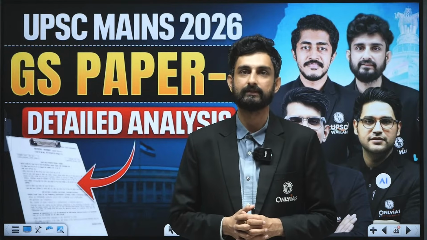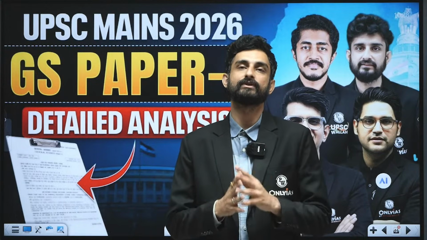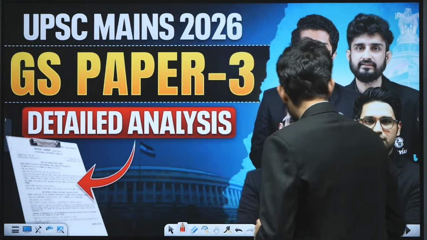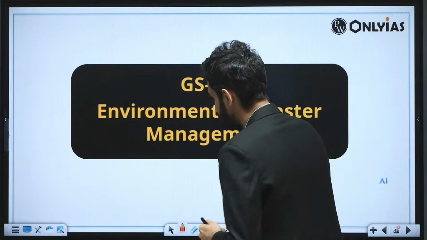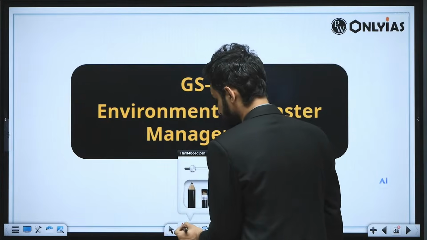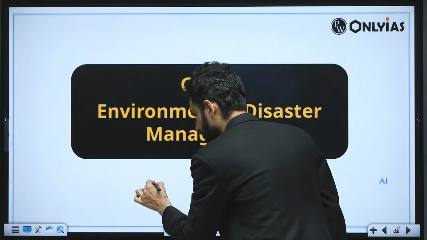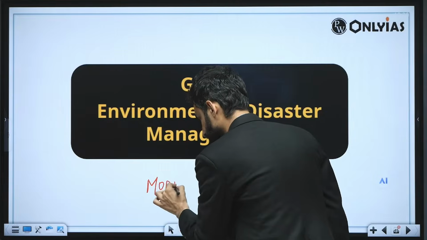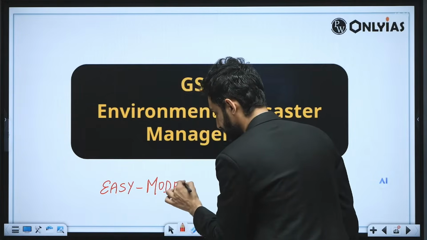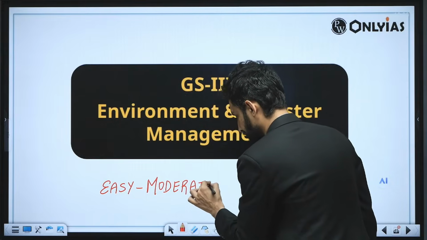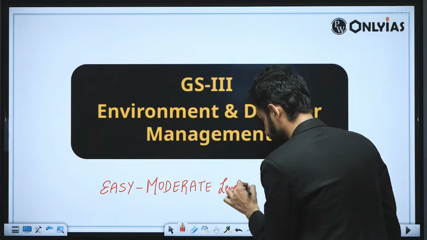the context of environment and disaster management. So let us look at the questions which have come from the domain of environment and disaster management. So we'll see there are a total of 4 questions which were there, and the level of difficulty which I would like to tell you guys is, again, what? Moderately difficult, or I should give one more keyword here, easy to moderate level of difficulty.